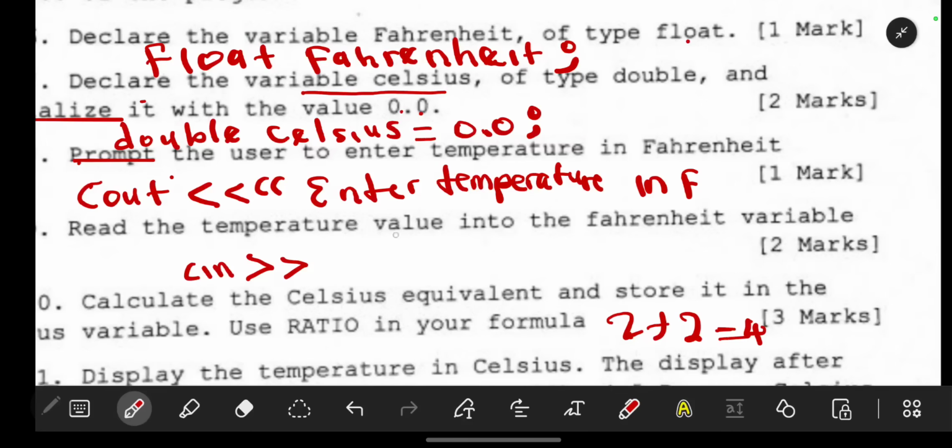Then you read the temperature value into the Fahrenheit variable. So you're just going to say cin Fahrenheit. So you're just going to put your variable like that, Fahrenheit. This allows you to enter any value that you want. Without this, you can't enter the value. You will see.